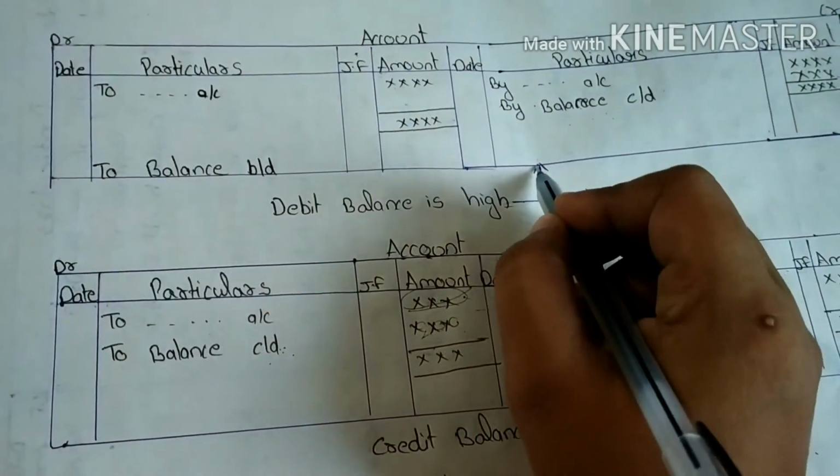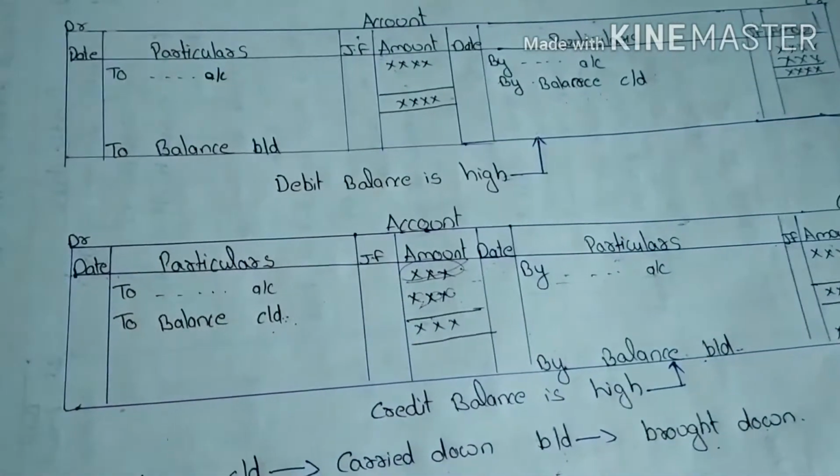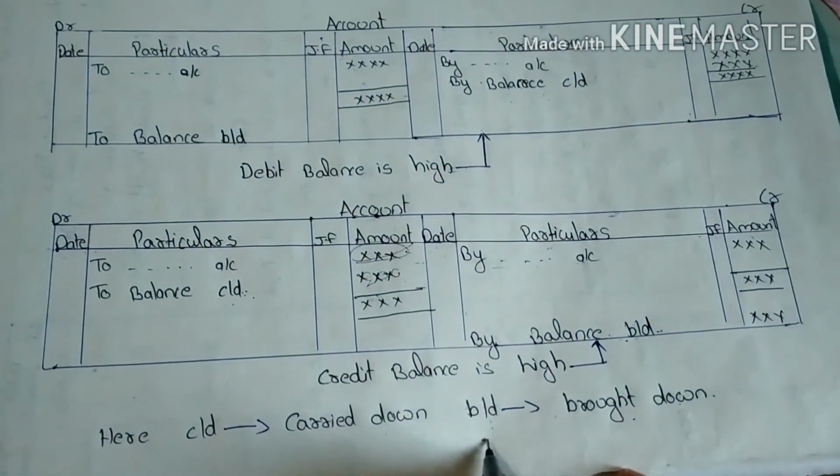Here this arrow does not represent only this part. It represents the whole table. So CD means carried down, BD means brought down.